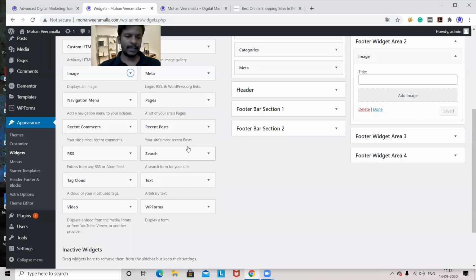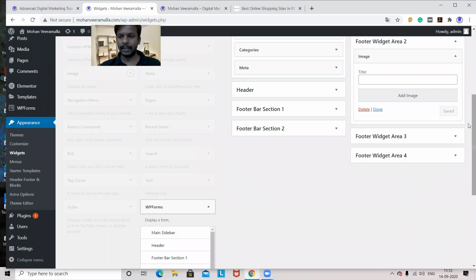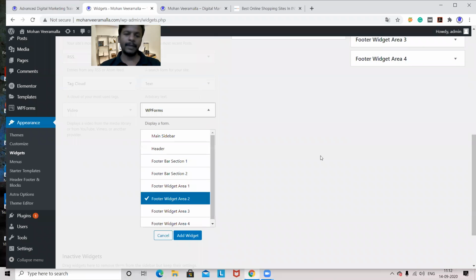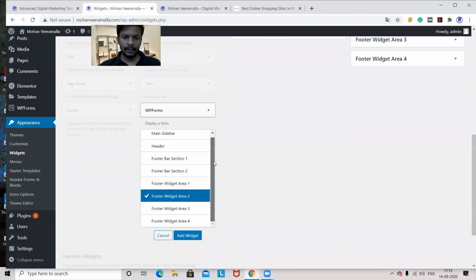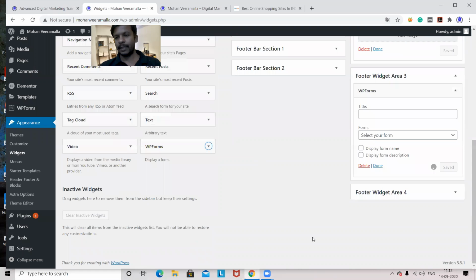So I have 2 sections in my widget area. Next, I want a form. If I have a form, let's add that. We didn't create any form. We had a default form from the theme. We'll try to add that. Select your form, contact form. Okay, save. 3 widgets we did.